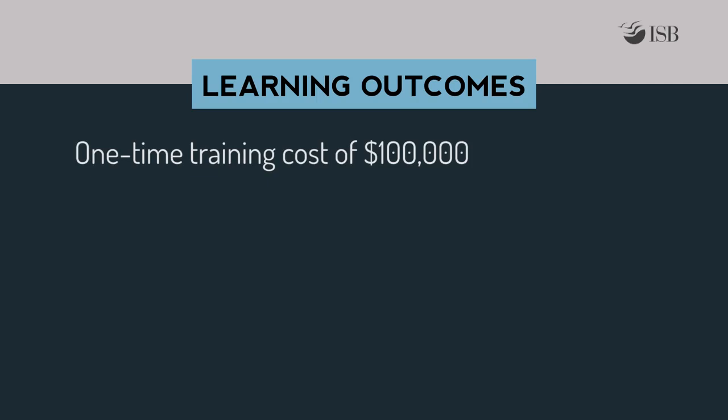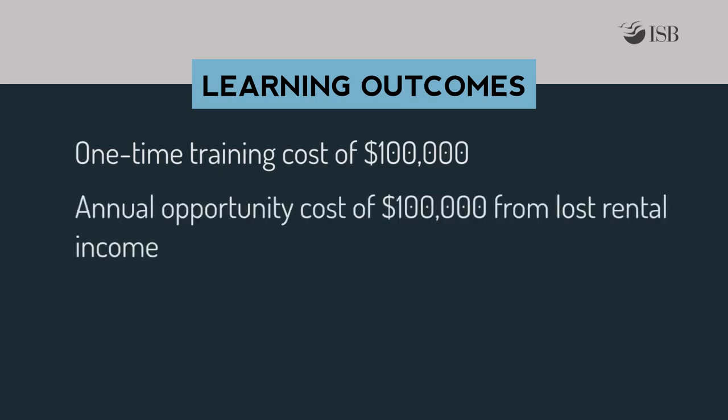The company has office space that it isn't using and has rented it out. It earns an annual rental of $100,000 on this office space. However, if it starts using the business intelligence platform, it will need to use this office space to house the business intelligence platform and the team that will operate it.